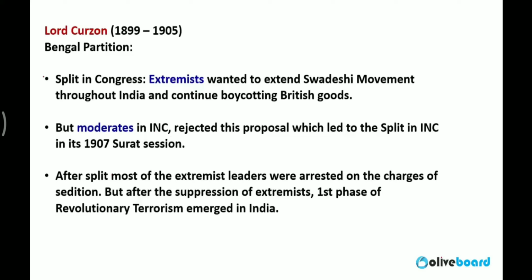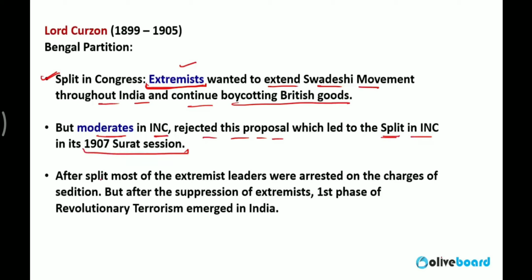Split in Congress: extremists wanted to extend the Swadeshi movement throughout India, continuing to boycott British goods. So the extremists wanted this movement to be run all over India, but the moderates in the Indian National Congress rejected this proposal and said we should focus only on Bengal. It caused a split in the Indian National Congress at the 1907 Surat session.